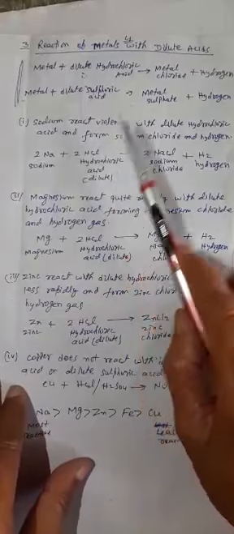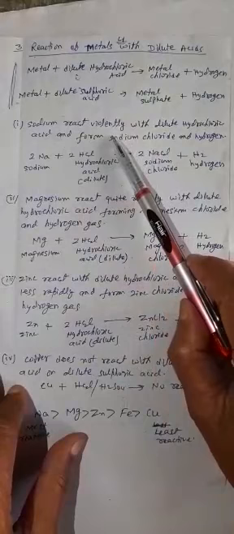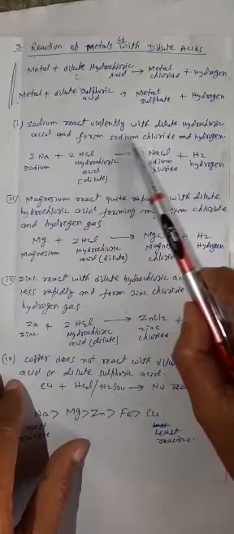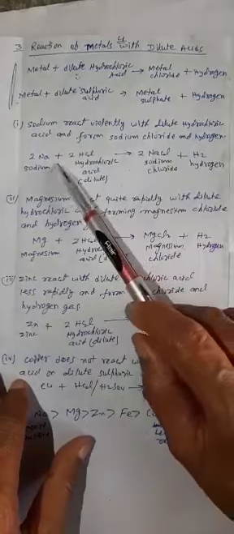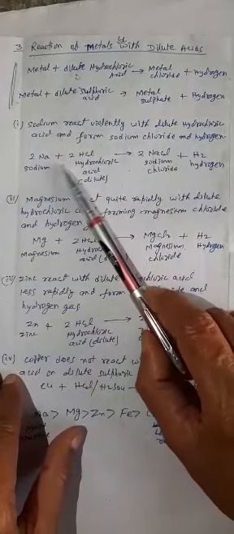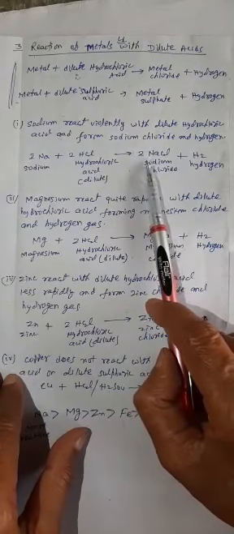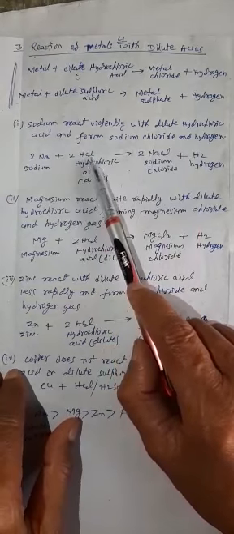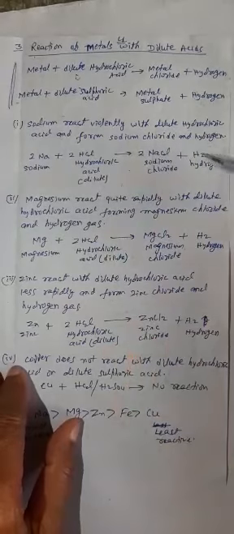Sodium reacts violently with dilute hydrochloric acid and forms sodium chloride and hydrogen. This is the chemical reaction: 2Na plus 2HCl gives 2NaCl plus H2. The reactants are sodium plus dilute hydrochloric acid, and the products are sodium chloride plus H2.